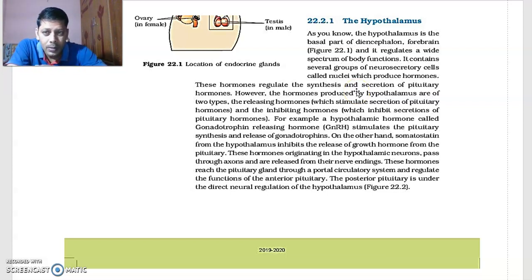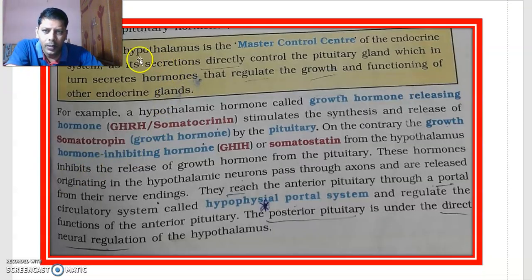The pituitary synthesis and secretions are regulated by the hypothalamus. That means the hypothalamus is telling the pituitary gland what to do and what not to do. It is giving directions. It is the master control over the pituitary gland, the master gland. The hypothalamus is the master control of the endocrine system.